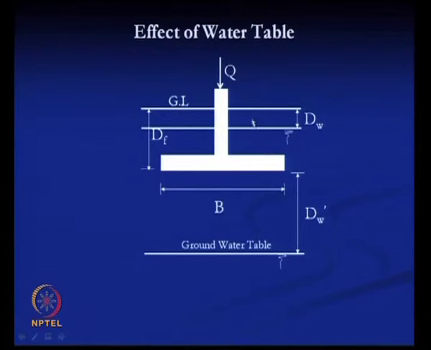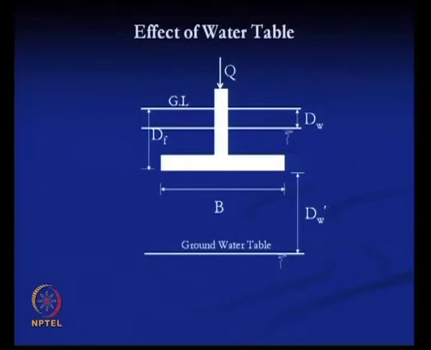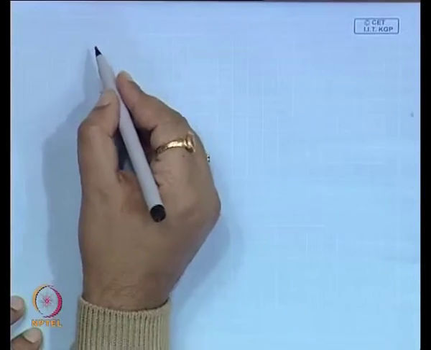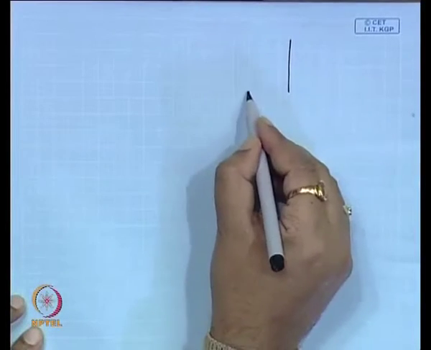Now, for the first case, suppose we take this figure.